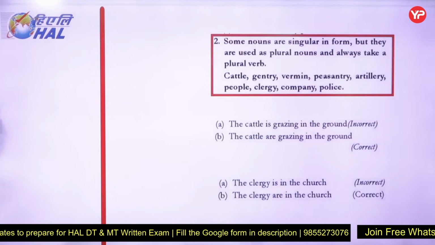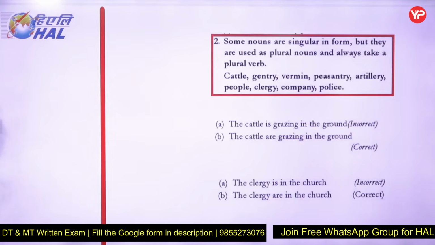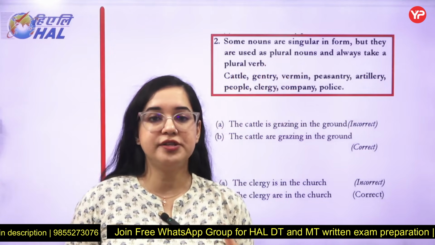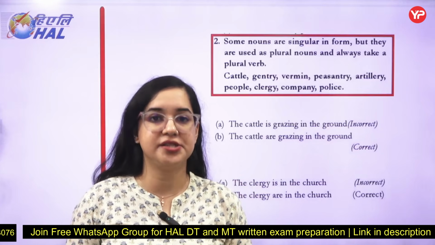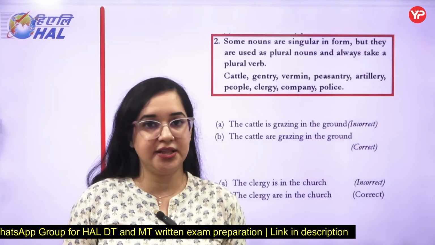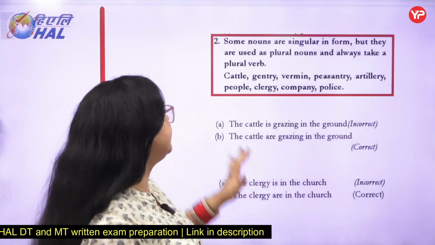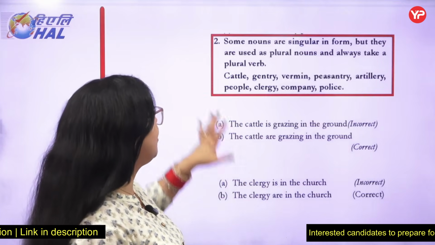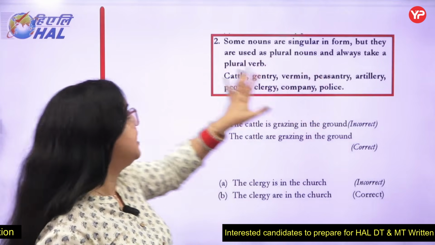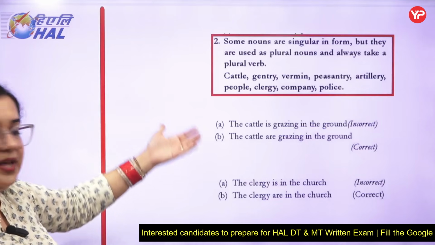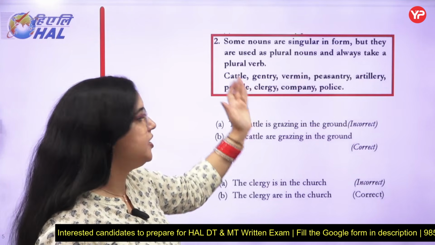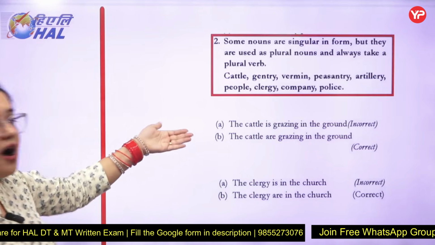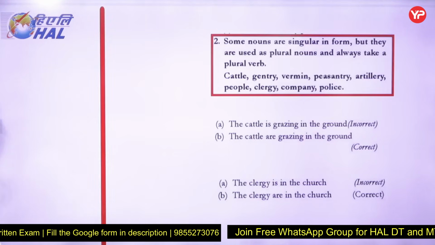Now, there are certain nouns which are singular in form, but they are used as plural nouns and a plural verb is taken. We always say, the people are present. Cattle are grazing in the field. Clergy are. So all these words take a plural verb, it can be are, it can be were, it can be have. Cattle is the most important one, which is normally asked, along with police, people, clergy, and also company. These words will always take a plural verb. The cattle are grazing in the field, and the clergy are in the church.